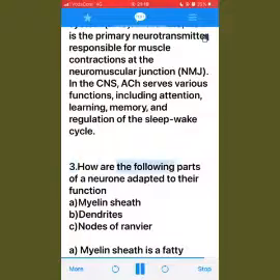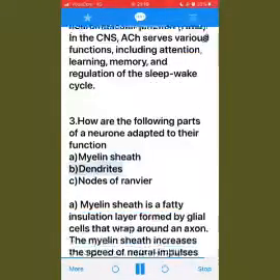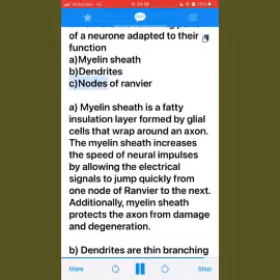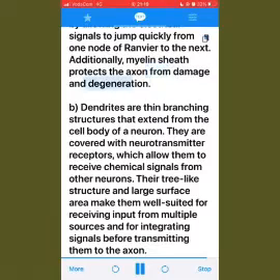3. How are the following parts of a neuron adapted to their function? A. Myelin sheath. B. Dendrites. C. Nodes of Ranvier. A. The myelin sheath is a fatty insulation layer formed by glial cells that wrap around an axon. The myelin sheath increases the speed of neural impulses by allowing the electrical signals to jump quickly from one node of Ranvier to the next. Additionally, the myelin sheath protects the axon from damage and degeneration.